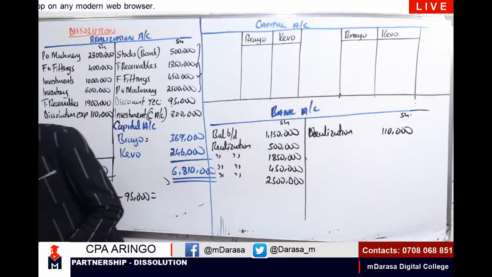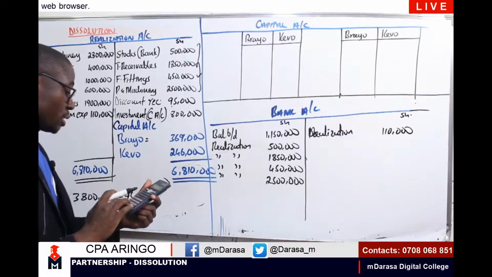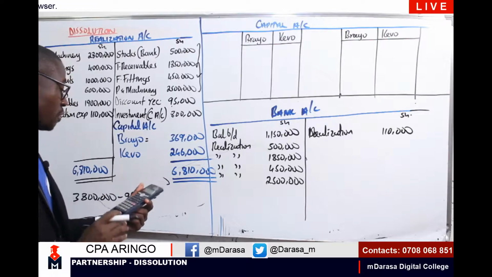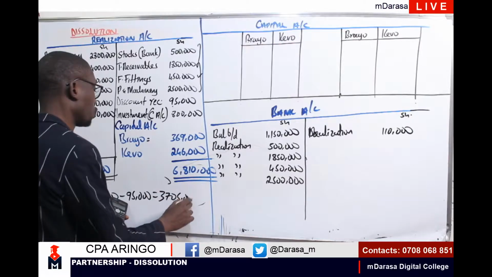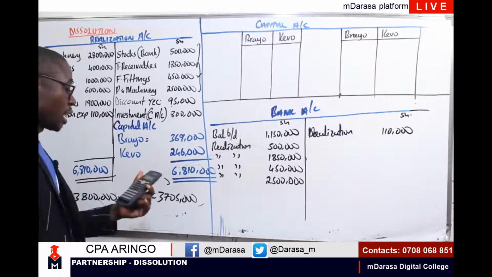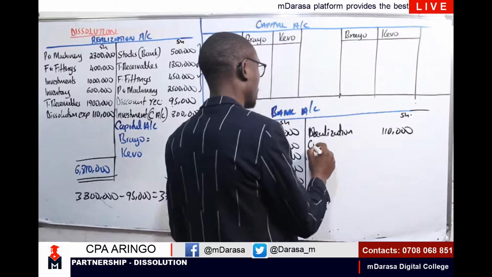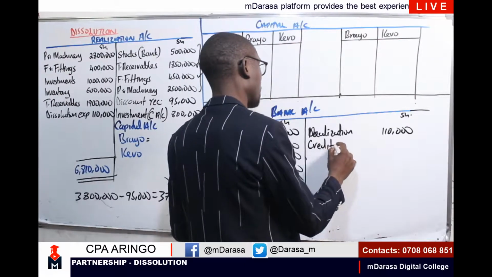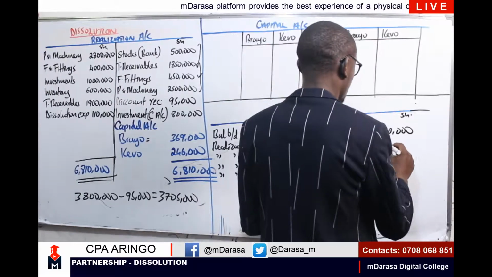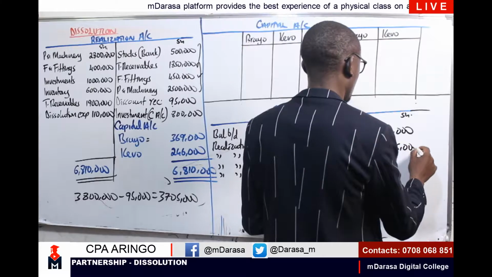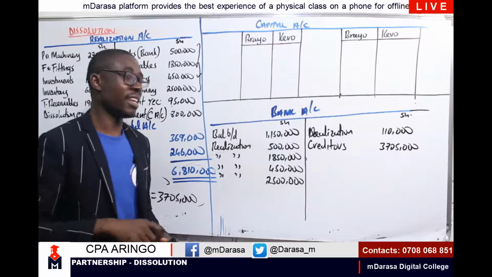I'll be having 3.8 minus 95, which gives me 3,705. So whatever I'm going to pay our creditors, I'll be having 3,705,000. Then the next step will be what?